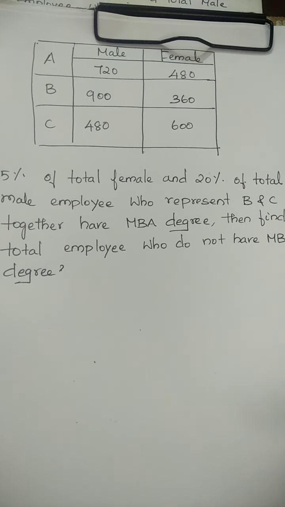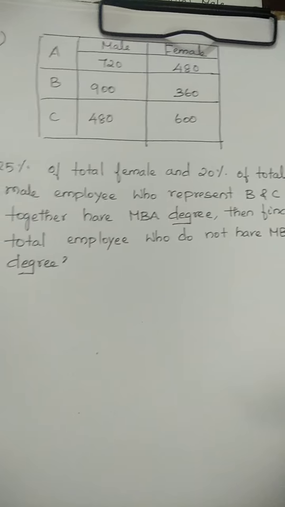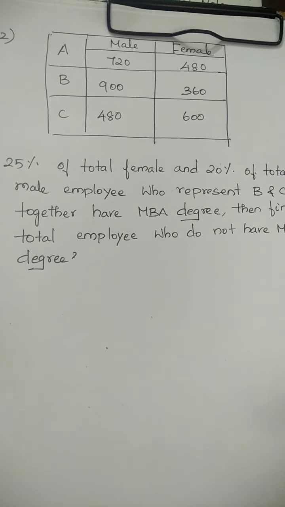Then find the total employees who don't have an MBA degree.